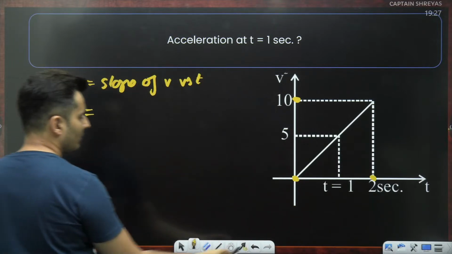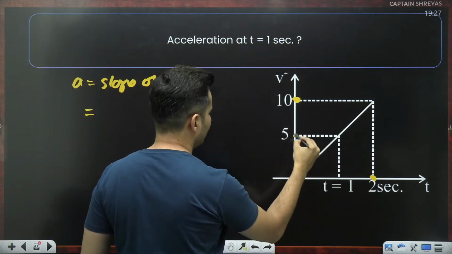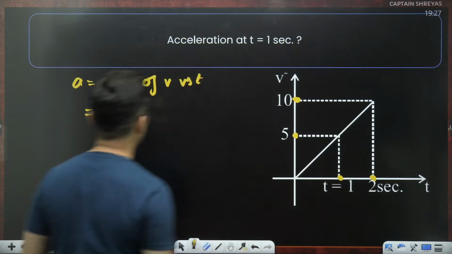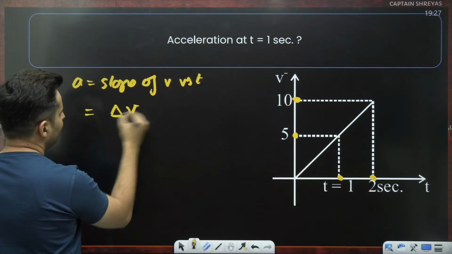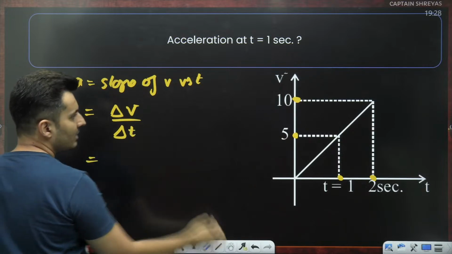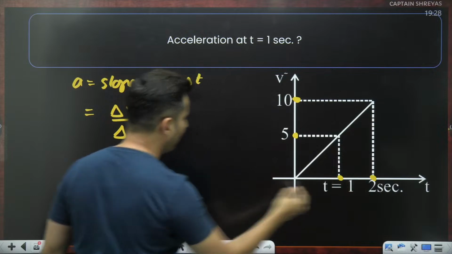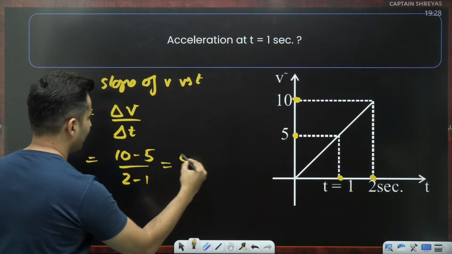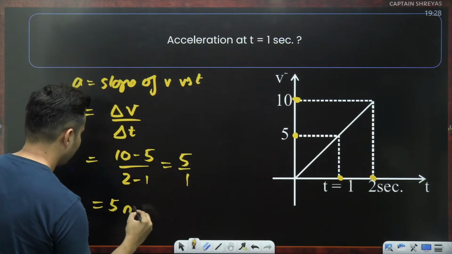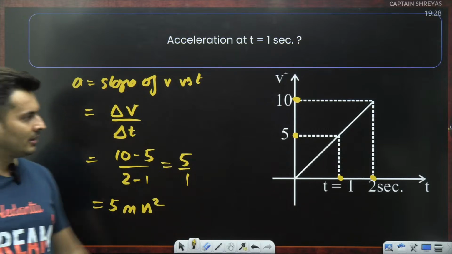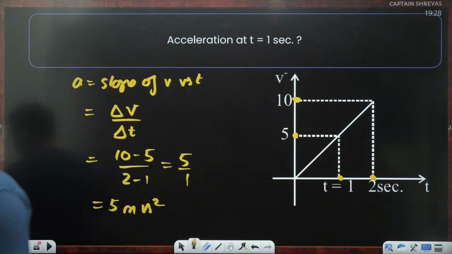Or if you want, you can also take this and this, no issues at all. So delta v by delta t. Change in the velocity 10 minus 5. Change in the time 2 minus 1. So it is 5 by 1, which is basically 5 meters per second square. Is that very, very clear how we found it?